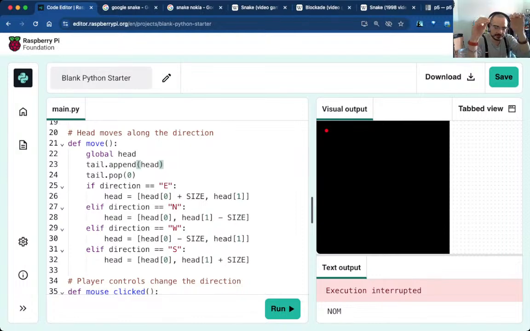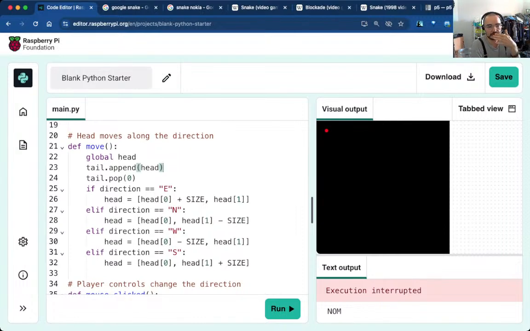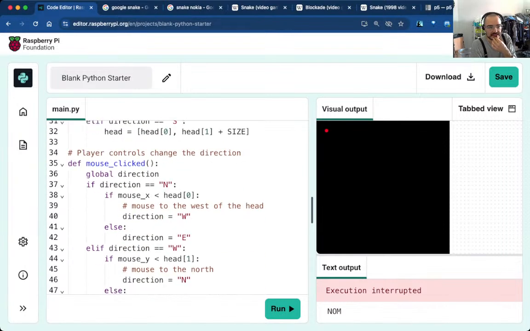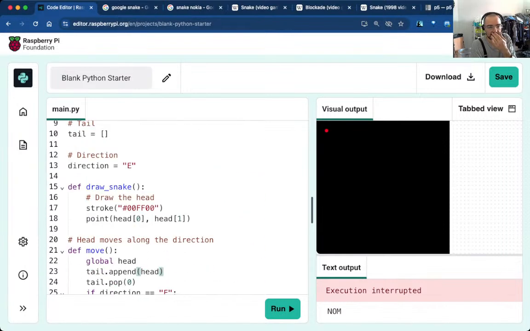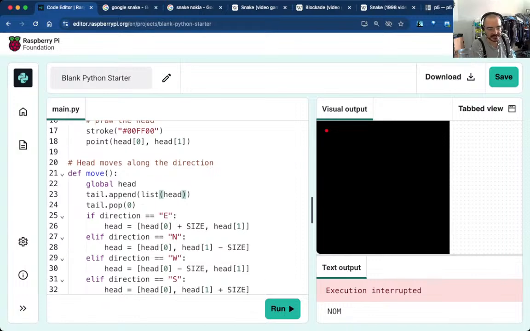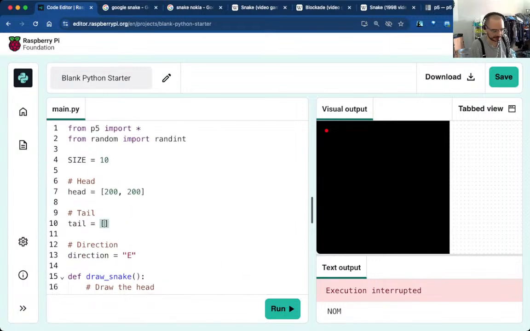Kind of, like we made the tail. I could show you, but let's see. I'm not going to do this. I'm going to do list head, just so I can demo it for a bit, which means I can put any old stuff into this, and that should work quite nicely.